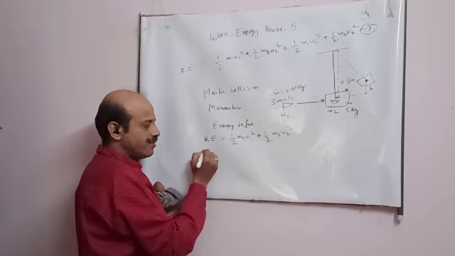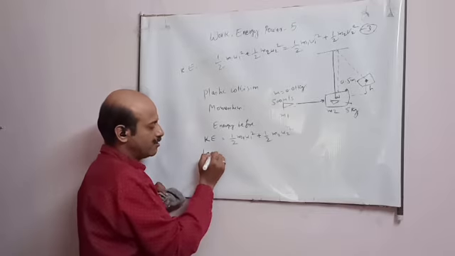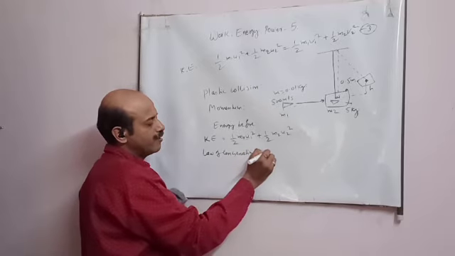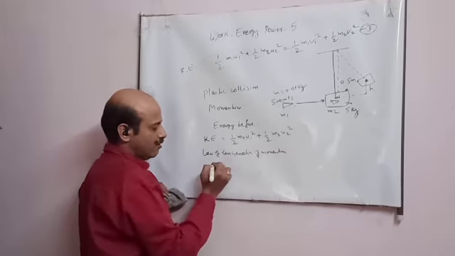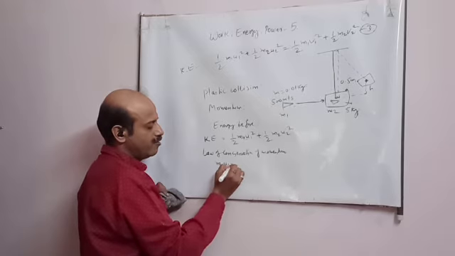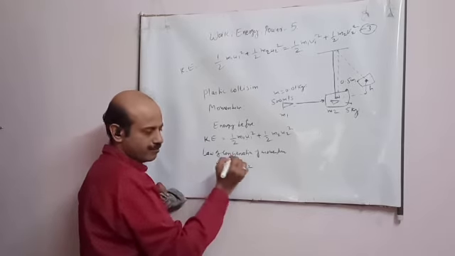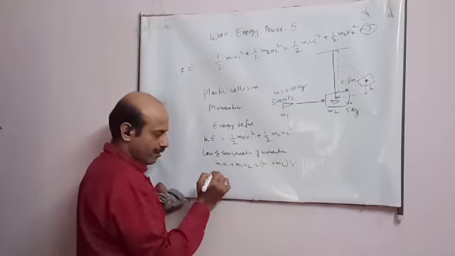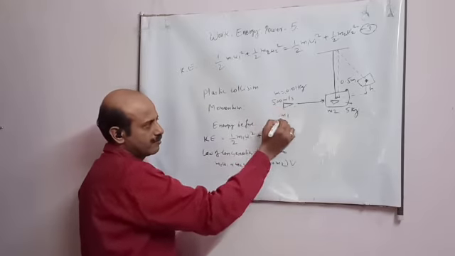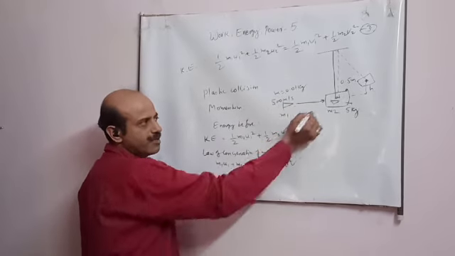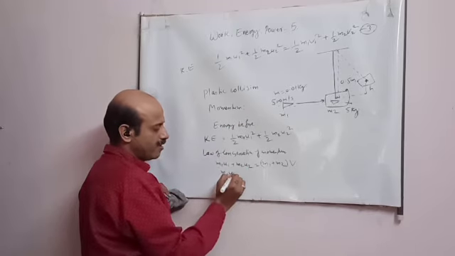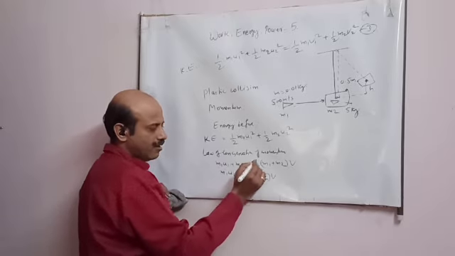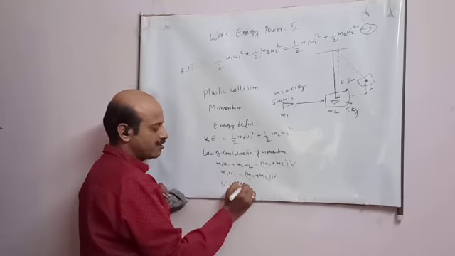Now here the conservation law is followed, the law of conservation of momentum. Momentum before is m1 u1 plus m2 u2, equal to m1 plus m2 into v. The mass and speed are given, and u2 is 0, because the block is at rest. So it becomes m1 u1 equals m1 plus m2 into v. You will get the combined velocity.